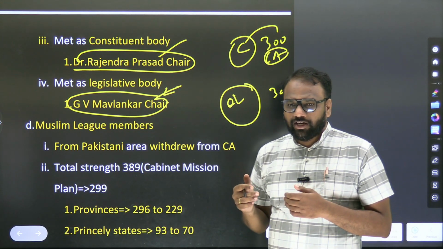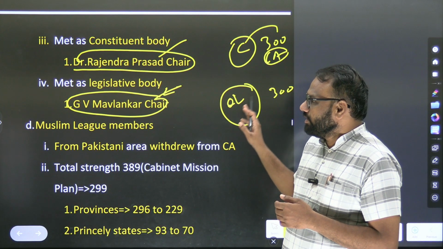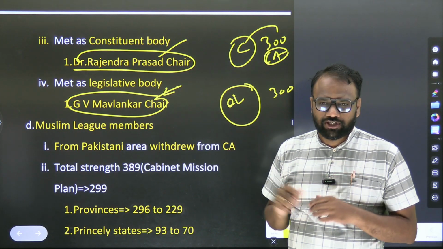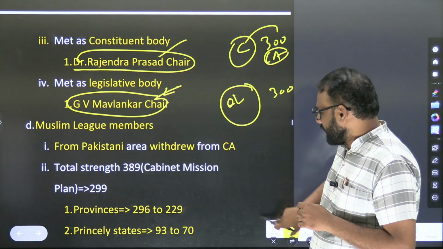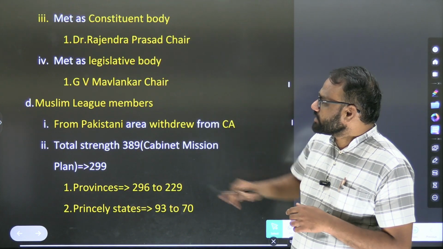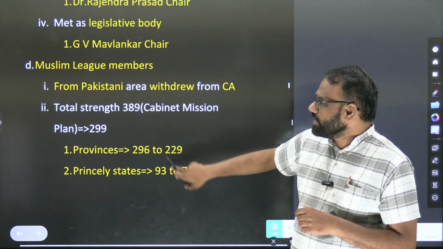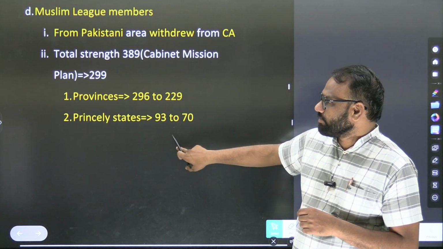Why did they do it like that? Why did Dr. Rajendra Prasad himself not act as the chairman during the normal law also? That is beyond the scope of our discussion. We shall just understand that when it met as a constituent body, Dr. Rajendra Prasad was its chairman. When it met as an ordinary legislative body, G.V. Mavlankar was the chairman.